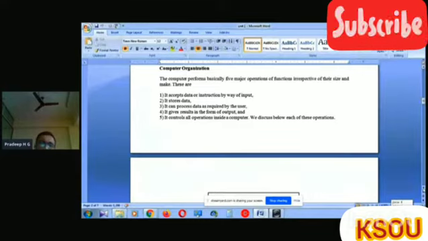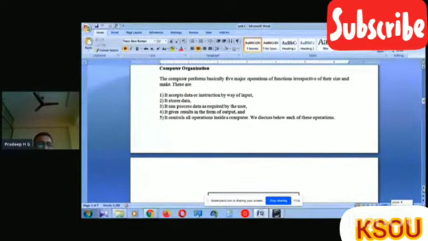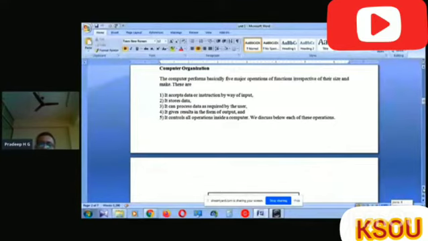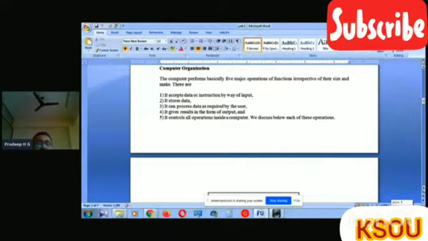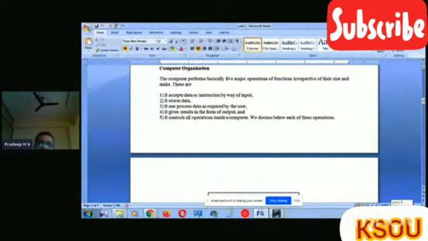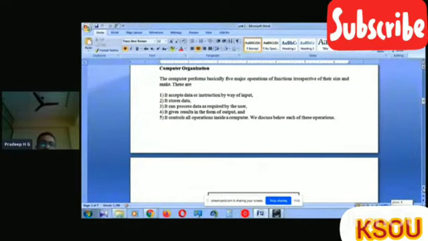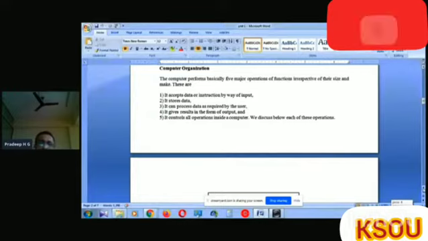Whatever type of data is provided by the user will be stored. Then it processes data as required by the user. It gives results in the form of output, and it controls all the operations inside a system. These are the five basic operations performed in the computer.